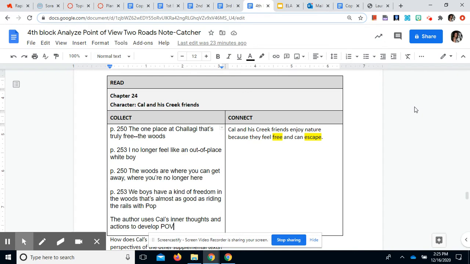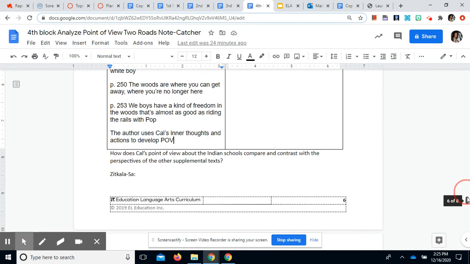And we had several pieces of text evidence that we were able to find on page 250. The one place at Shilagi that's truly free, the woods. On another one on page 250, the woods are where you can get away, where you're no longer here. Then on 253, Cal says, I no longer feel like an out-of-place white boy. He also says, we boys have a kind of freedom in the woods that's almost as good as riding the rails with Pop. And we determined that the author uses Cal's inner thoughts as well as actions to develop the point of view in chapter 24.